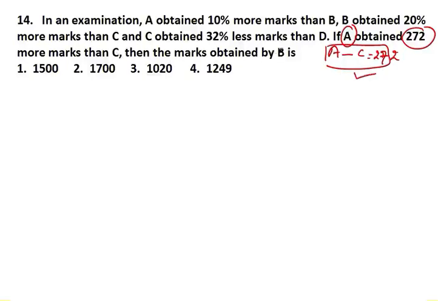Then it is asking you the marks obtained by B. Then we have to frame the question.